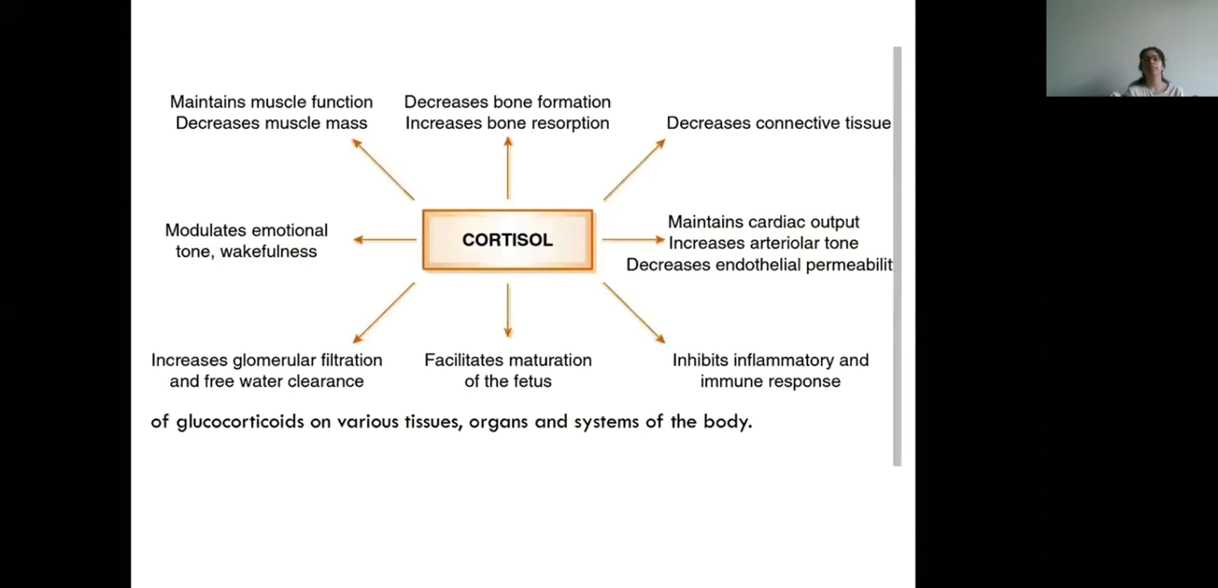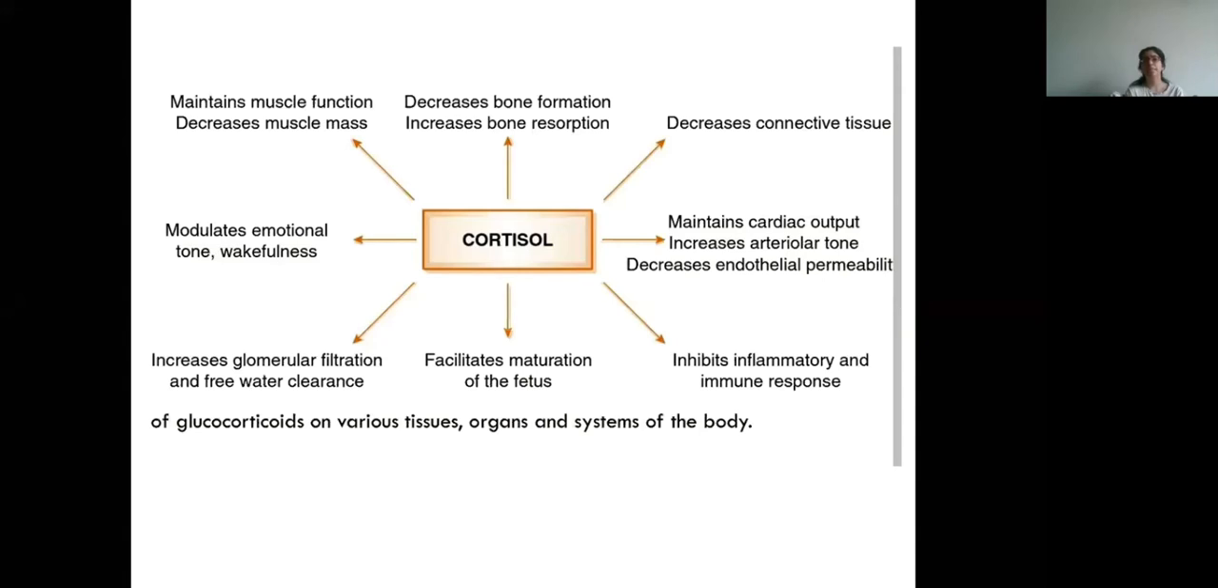So this is in brief to just show the actions of the cortisol. So it will maintain the muscle function, but it decreases the muscle mass. It decreases bone formation and increases bone resorption. That is, there is weakening of the bones. Then it decreases the connective tissue. So there is thinning of the skin. It maintains the cardiac output, increases arteriolar tone. Then it inhibits inflammatory and immune response because it decreases the count of lymphocytes.